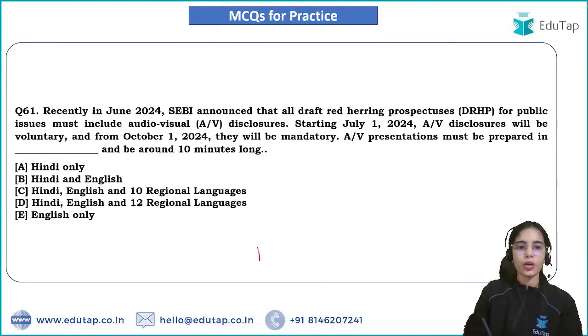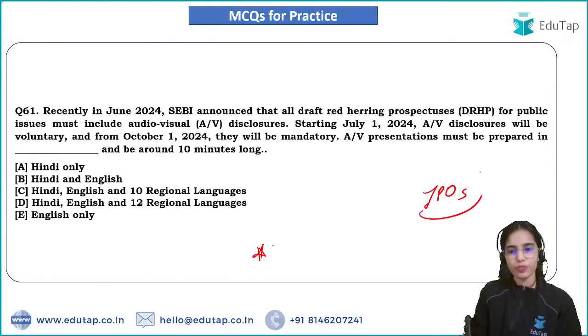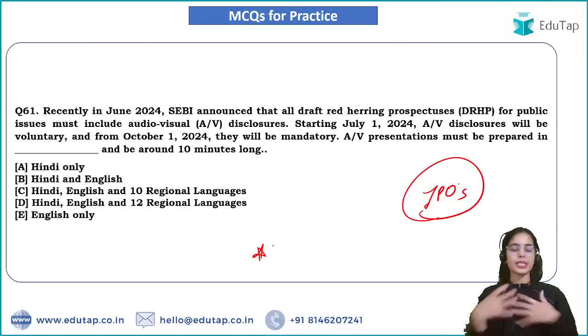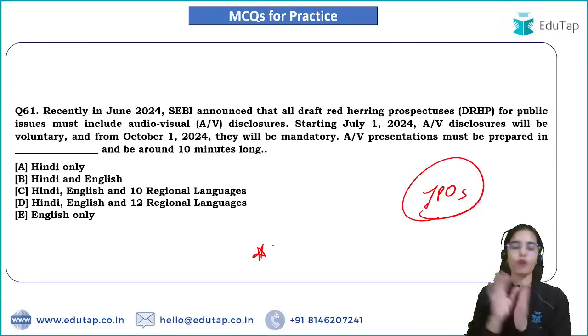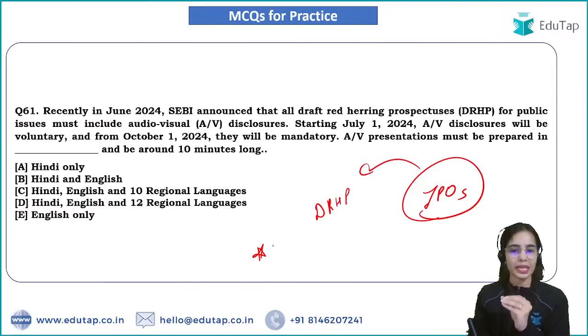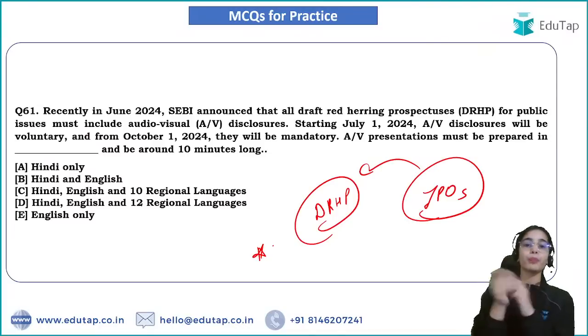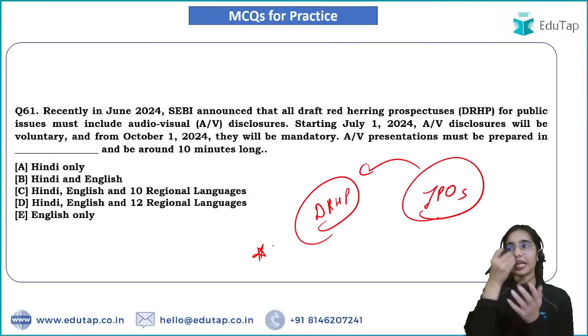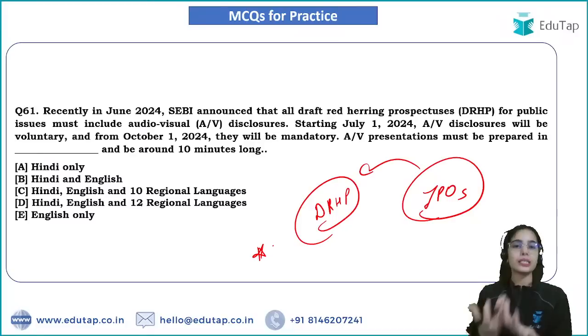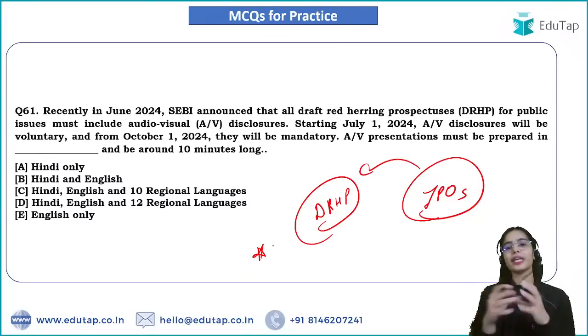Now coming to the next question. It has been said that before an initial public offering is released, let's say I am releasing an initial public offering of my company, before releasing the IPO, I have to release a draft red herring prospectus. That is a prospectus telling about my financial condition, the financial condition of the promoter, and why I am raising the money, why I am releasing this IPO. So that is a draft red herring prospectus.